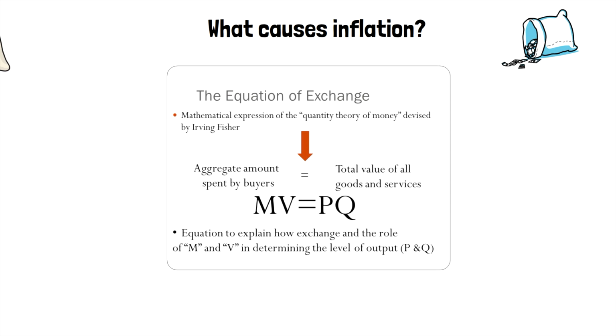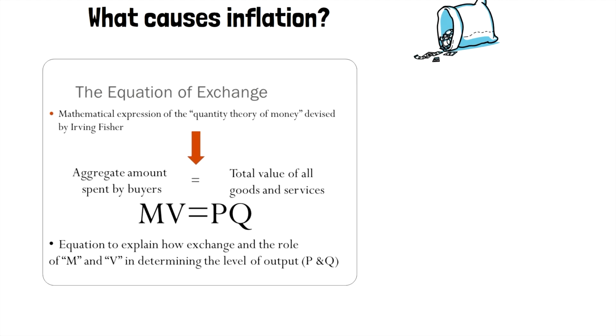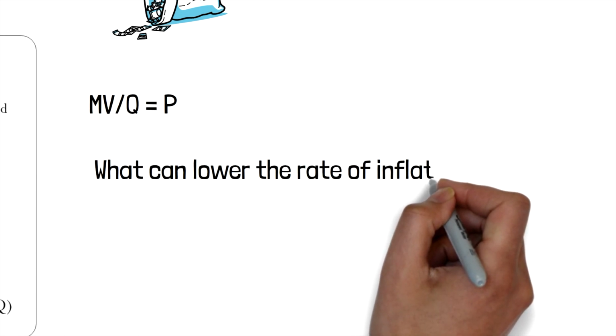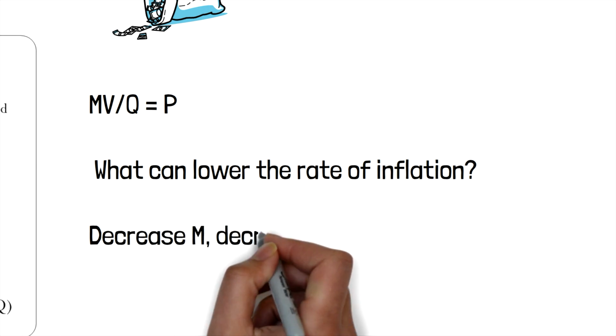In order to determine the price level, we have to adjust the equation as MV/Q = P. So which means that in order to control the price, we have to decrease M and decrease V or increase Q.